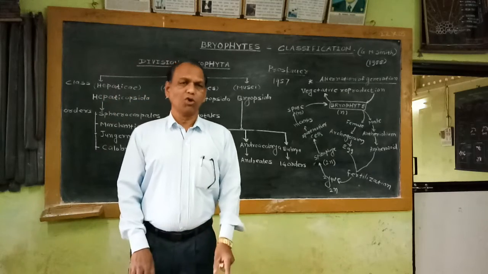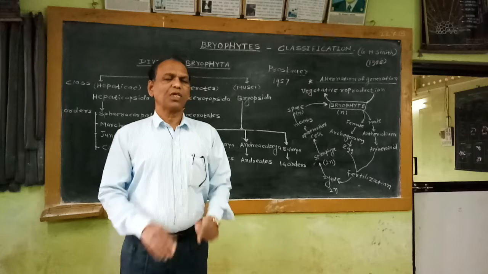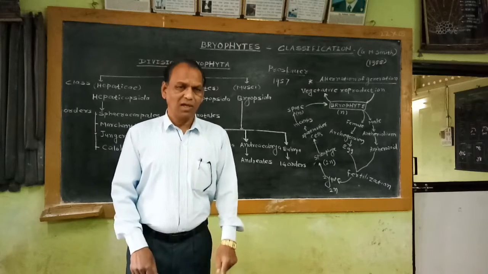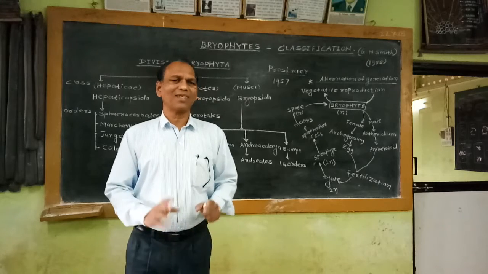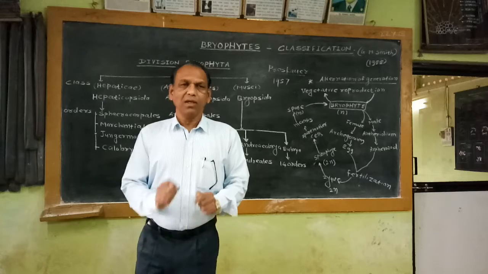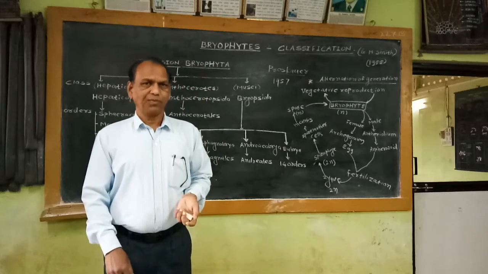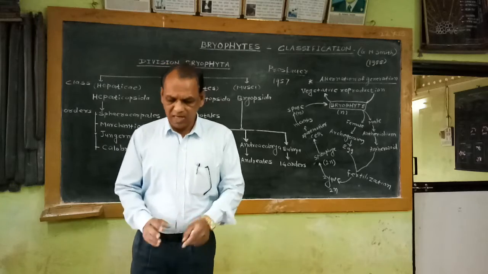There is no internal tissue differentiation. If we observe the transverse section of the thallus, or internal organization of the thallus, the thallus is homogeneous. That means it is made up of the same kind of cells. All cells are parenchymatous cells containing chloroplast. That means there is no tissue differentiation. The thallus is homogeneous. It is made up of one type of cell.